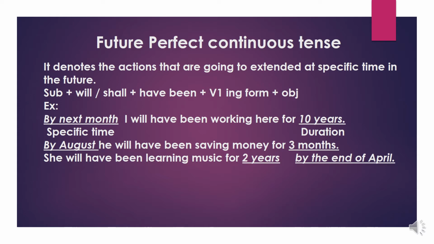If you see here, we used the V1 ing form in this sentence. What's the V1 ing form? Working. This is also called V4. What's the base form of it? Work. From the base form, we can take this V4. In the next sentence, saving. What's the base form? Save. In the final third sentence, V4 is learning. What's the base form of it? Learn.